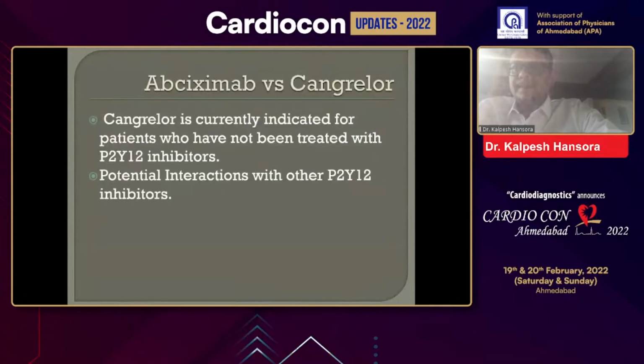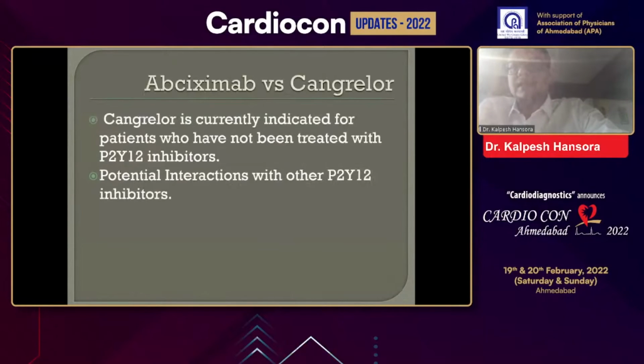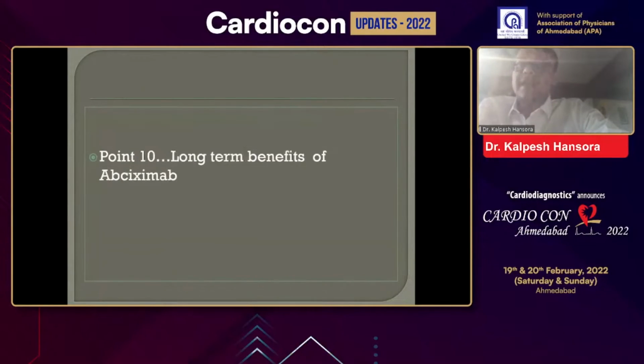About cangrelor, as Suresh discussed the advantages of cangrelor, but most patients who come for primary PCI, the cangrelor is already indicated for those who have not received a P2Y12 inhibitor. Most patients come loaded with either prasugrel or ticagrelor. In this case, a potential interaction is possible with cangrelor. Point number 10: long-term benefit has been shown with the use of abciximab.